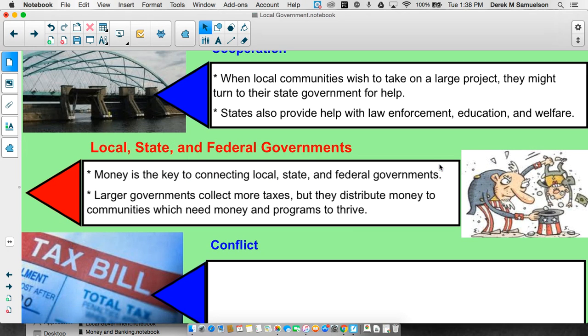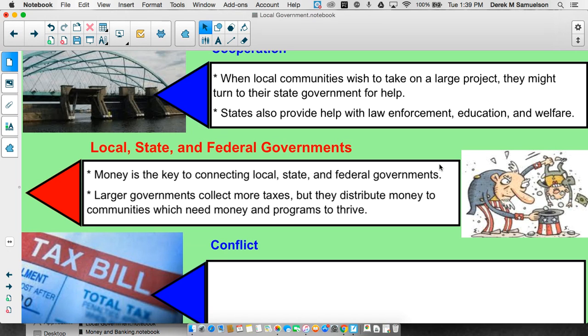All right, local, state, and federal governments. So we've got the three big ones here. Money is the key to connecting local, state, and federal governments. Okay, it's all about where money is coming from and where money is going to. Larger governments collect more taxes, like the federal government. They will bring in more in tax revenue than the state of Michigan will. But they distribute the money to communities which need the money and programs to thrive. So it's sort of a situation of money redistribution.